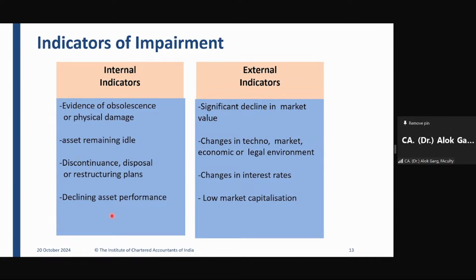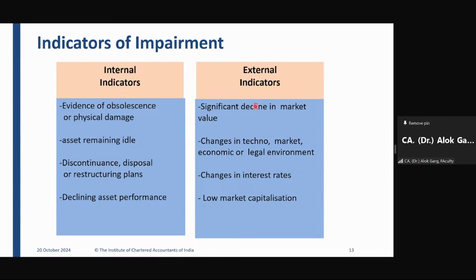Declining asset performance. Your asset has declining performance. Earlier, the machine was producing 10,000 units of output. Now the machine is producing 7,000 units of output. So there is declining asset performance, and hence it is an internal indicator of impairment.